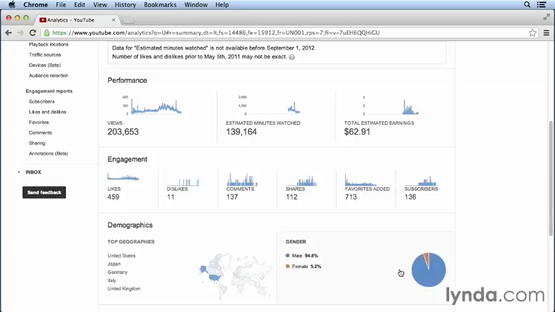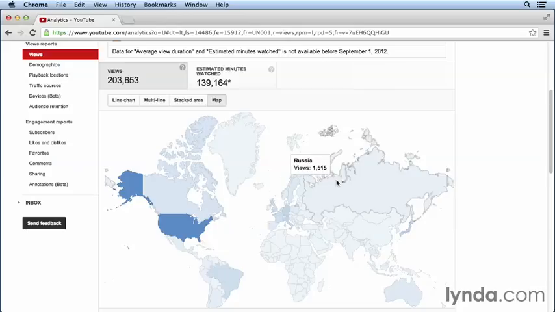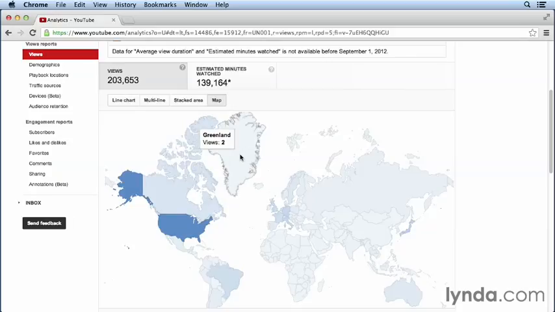But again, we can get down to demographics, for instance, and we can look over here. And as you can see, as we go from country to country, it will tell us just how many views this particular video received from each country. So in this case, France and Germany get a fair amount. Australia, Brazil, almost 10,000. 45,000 from the States, as you'd expect. 7,000 from Canada. Greenland, only 2. Anyway, you get the idea.